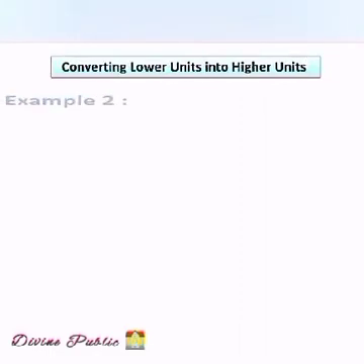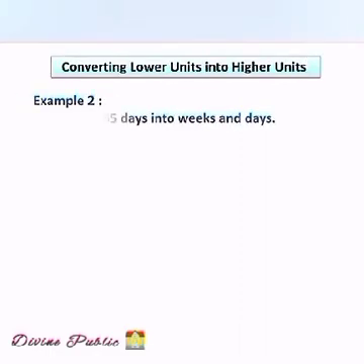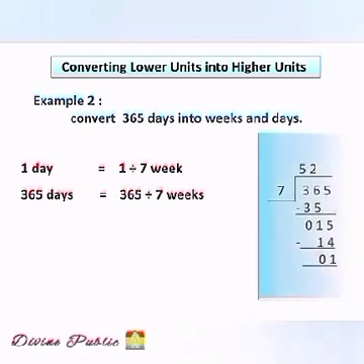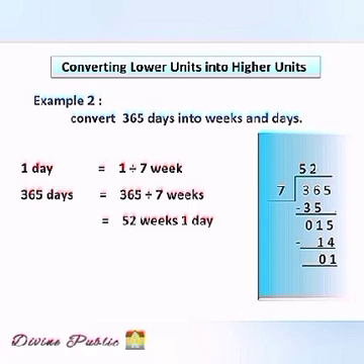Let us see example 2. Convert 365 days into weeks and days. 1 day is equal to 1 divided by 7 week. Therefore, 365 days is equal to 365 divided by 7 weeks. When we divide 365 by 7, we will get 52 weeks and 1 day. So, 365 days is equal to 52 weeks and 1 day.